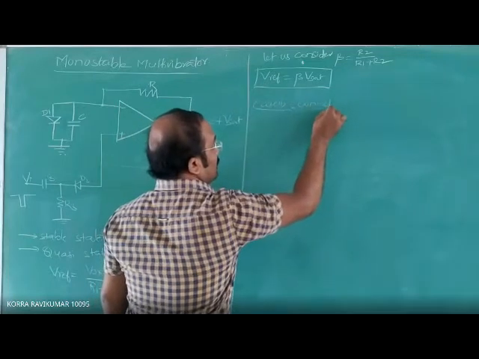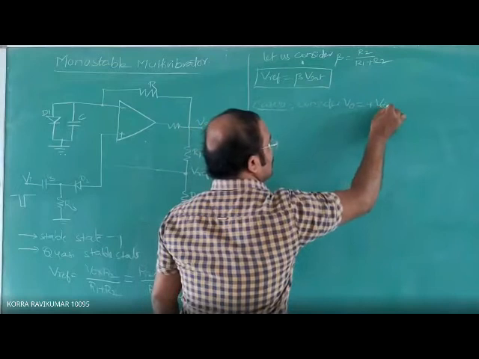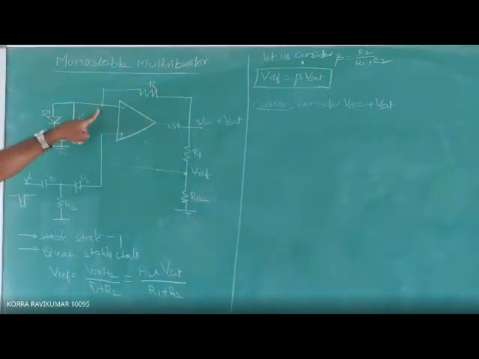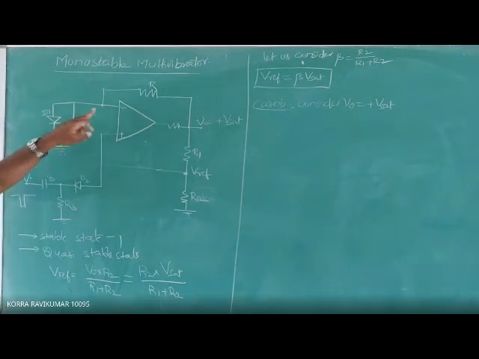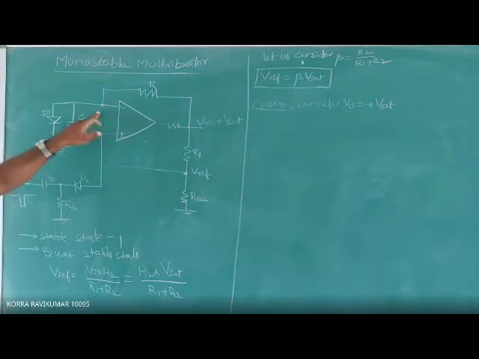Consider V0 equals plus V saturation. Then the same plus V saturation voltage appears at this node. At this particular node, the diode and capacitor are both connected in parallel. The voltage at this node is plus V saturation, and because of this voltage, the PN junction diode conducts and comes in forward bias.